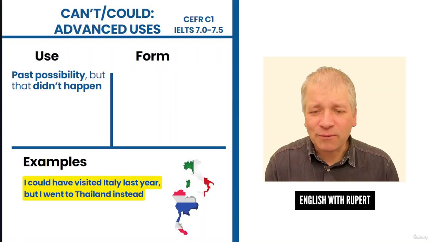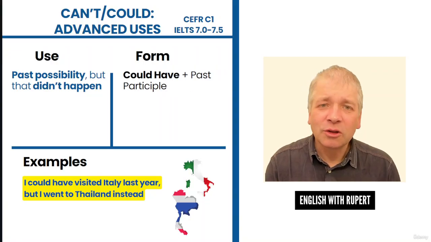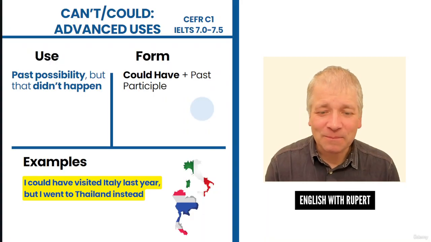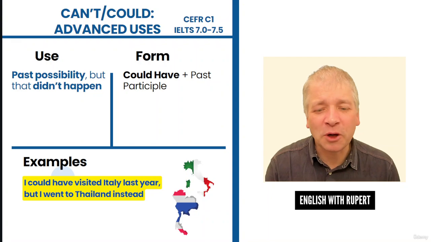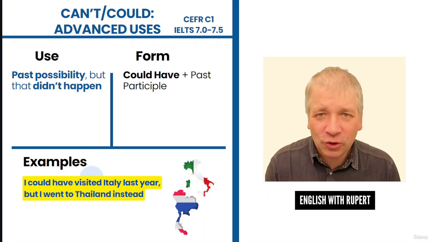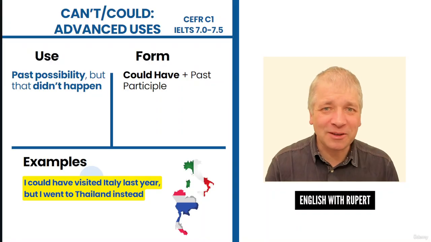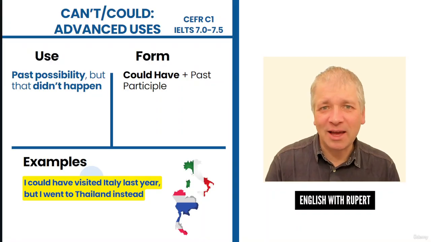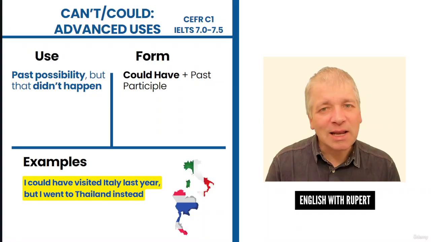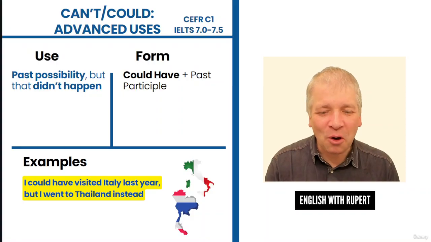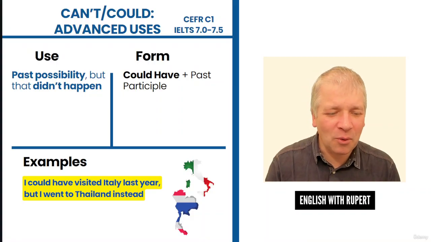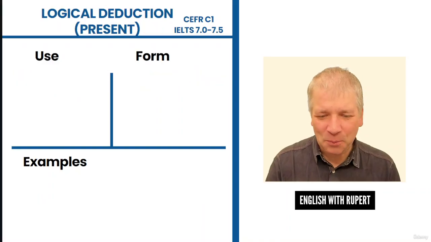The form here is very simply could have followed by the past participle. Could have here is followed by the past participle visited. So could have is used for past possibility where something didn't happen. Let's look at some more uses of can and could that are more advanced now.